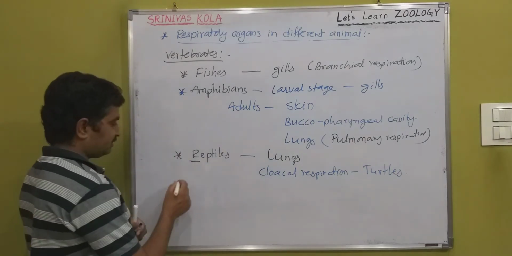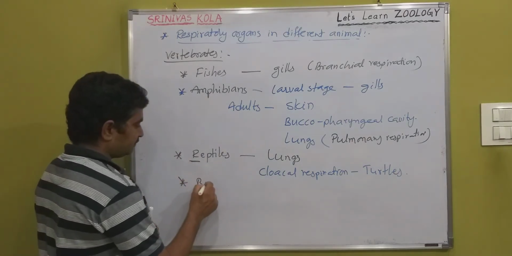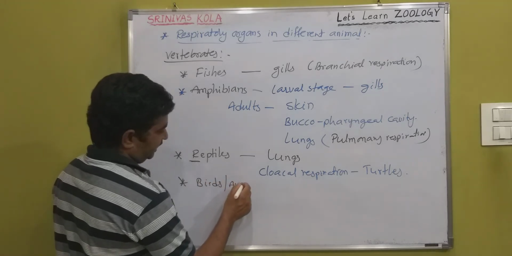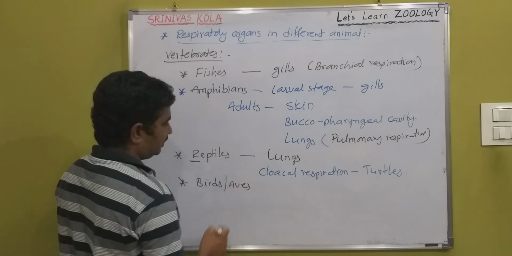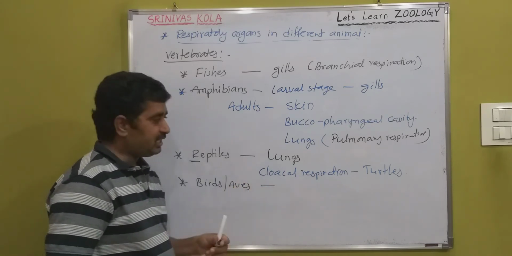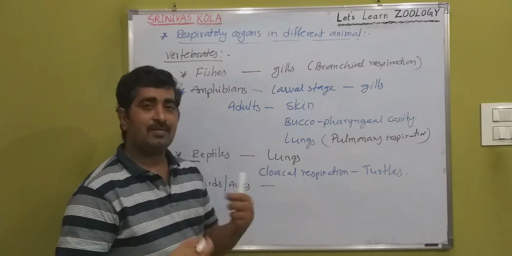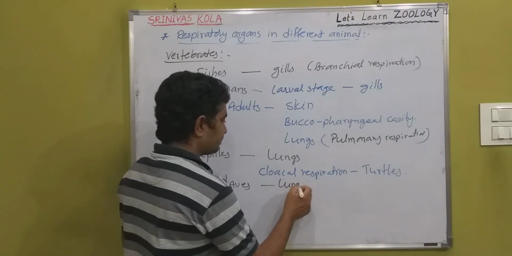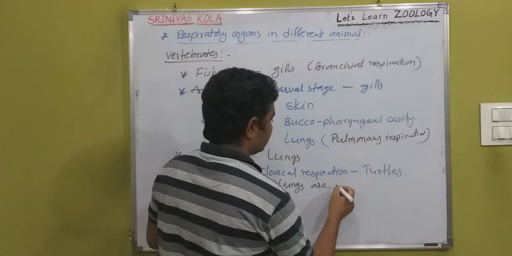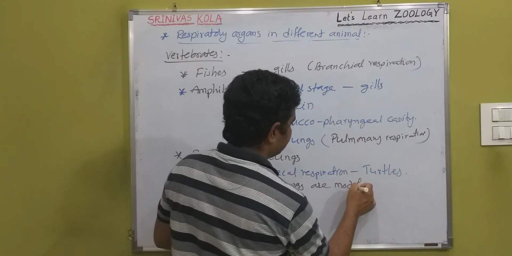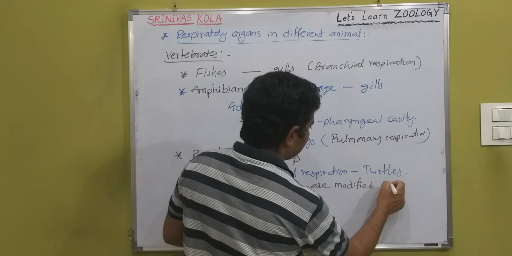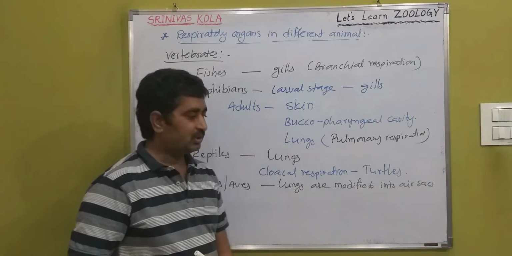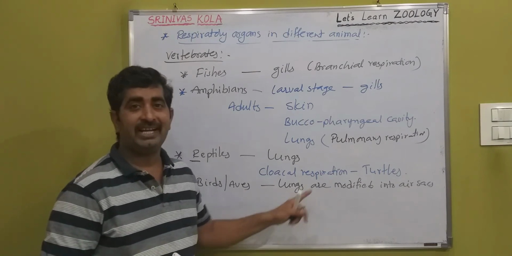After reptiles, birds or aves. Here especially the lungs are modified into air sacs. This is the special adaptation, a flight adaptation.